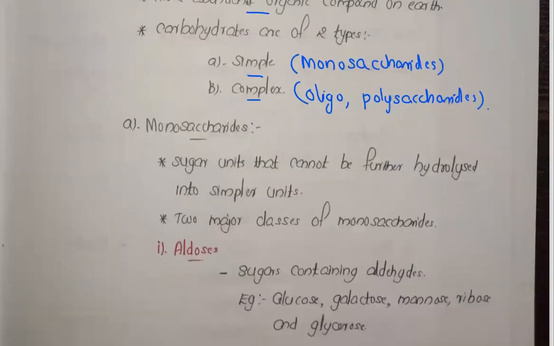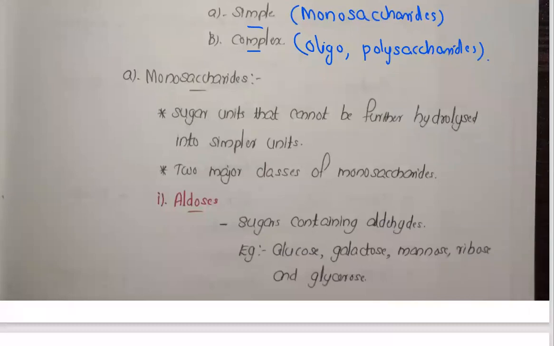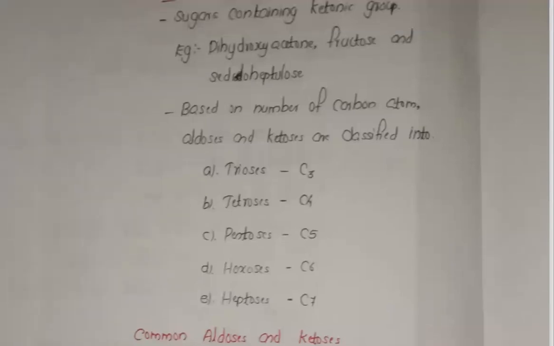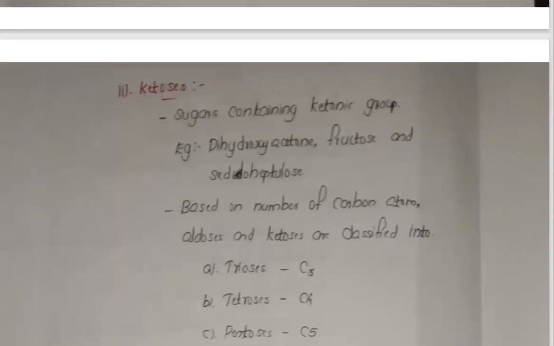Now the monosaccharides are sugar units that cannot be further hydrolyzed into simpler units, made up of a single unit of sugar. Only one unit of sugar is there. Two major classes are there: aldoses and ketoses. If the sugar contains an aldehyde group, it is an aldose. If the sugar contains a ketone group, it is called a ketose.